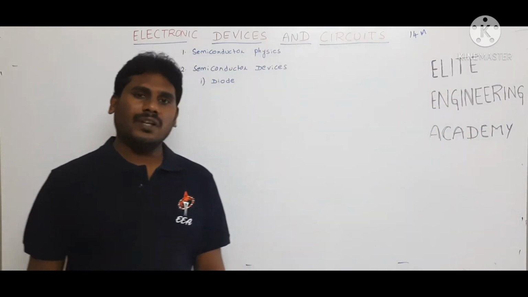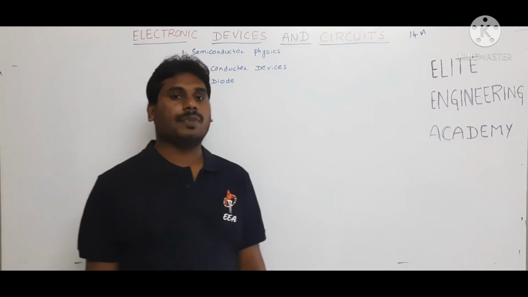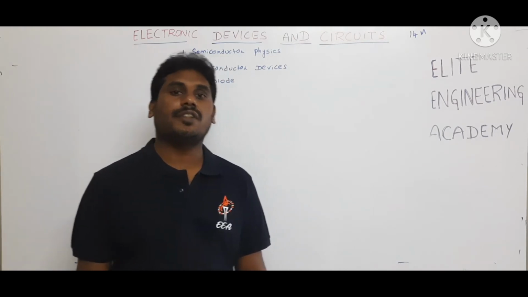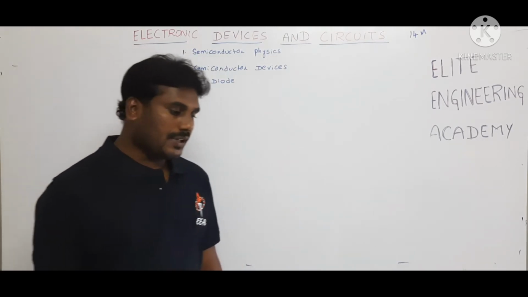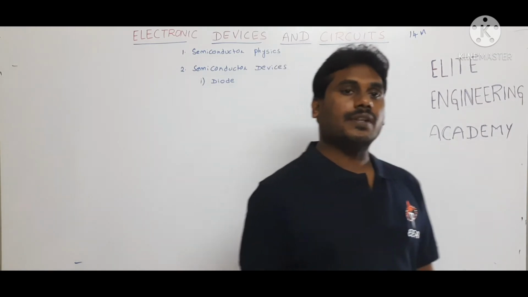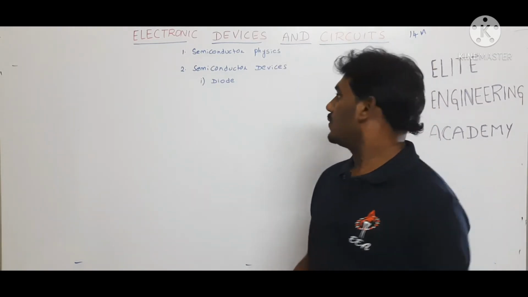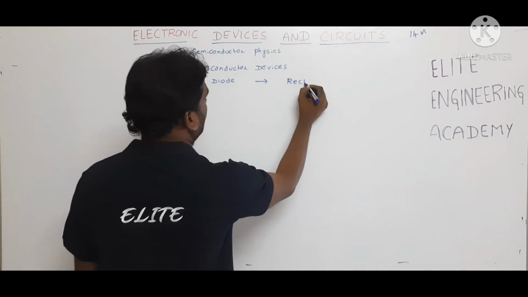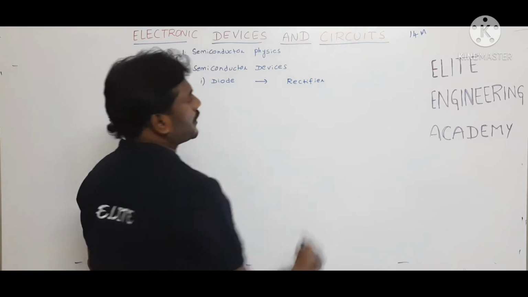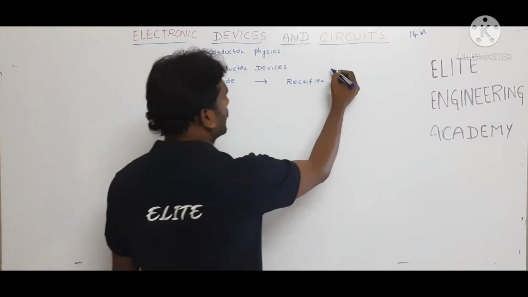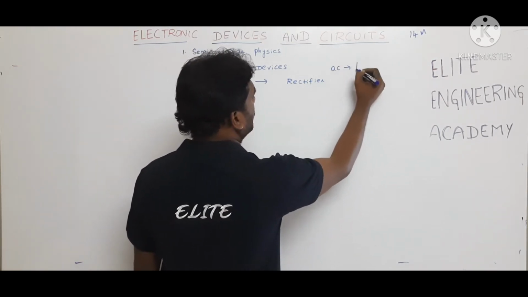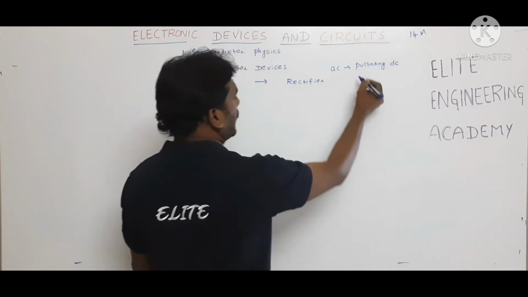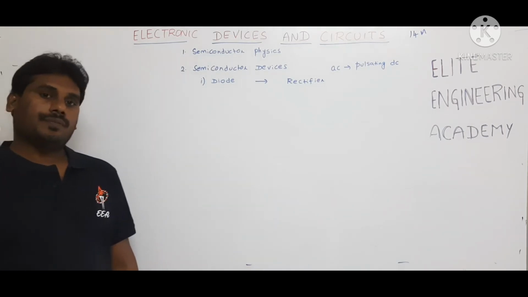As we know, all electronic components accept DC supply. But in our household appliances, we have AC supply. There is a need to convert this AC signal to a DC signal. So the application of a diode here is a rectifier. A rectifier is a circuit which converts AC to pulsating DC. Pulsating DC is not a pure DC.